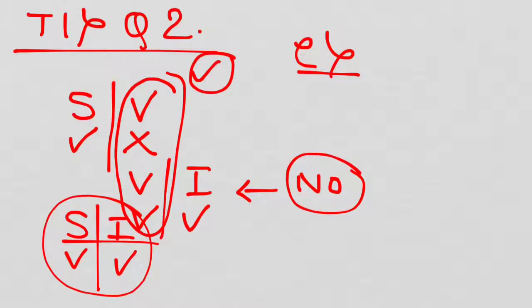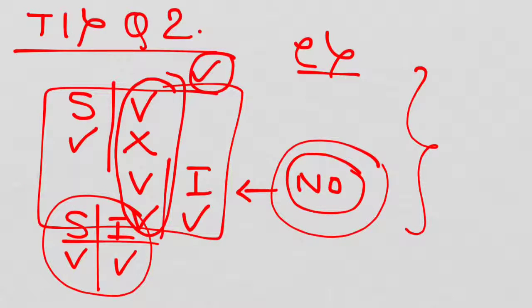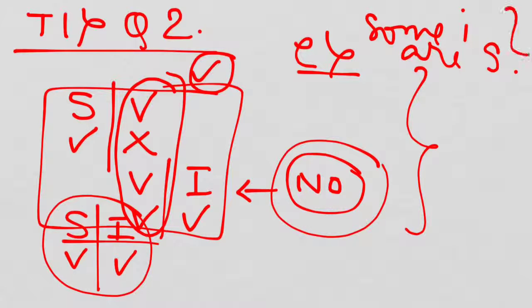You can as well directly eliminate all these, because as the basic rule says, when no is there in the statement, no should come in the conclusion as well. So there is no need to check even all and do all these tick cross, because in the option in the conclusion which is given, some inners are surfaces, no is not there. So anyway this cannot happen, whatever be the conclusion or the format.